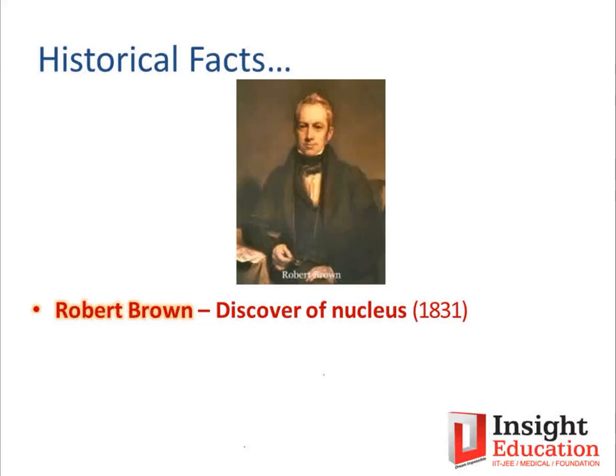Nucleus discovery was very important because it's the dictator of the cell. All metabolic activities and cellular processes are under control of the nucleus. So you need to remember the name of the scientist, Robert Brown. Robert Hooke, discovery of cell; Robert Brown, discovery of nucleus.